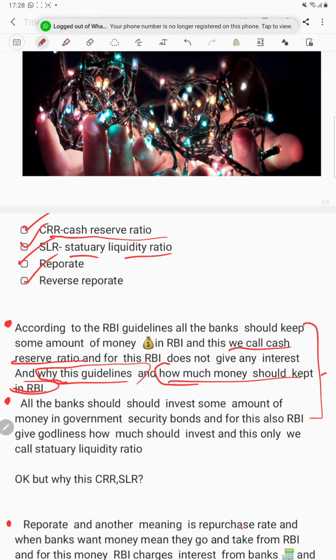And you have another doubt, okay, then why the CRR and SLR? Means people deposit their money in banks, and banks will give loans. With deposited money, banks will give loans, and these depositors will return back to banks and ask for their money, give my money. And if banks do not have any money, then this CRR and SLR will be used. For that emergency purpose, it will use the CRR and SLR.